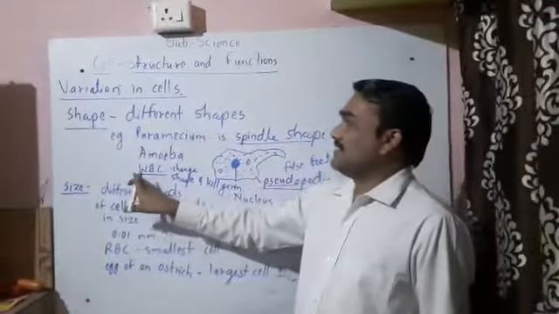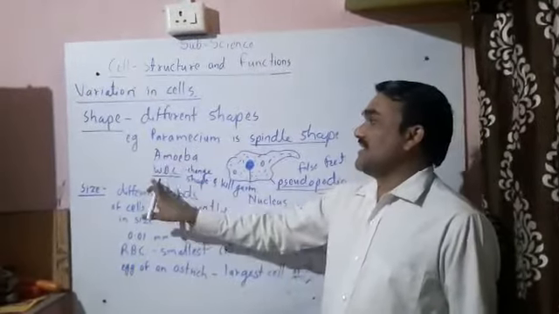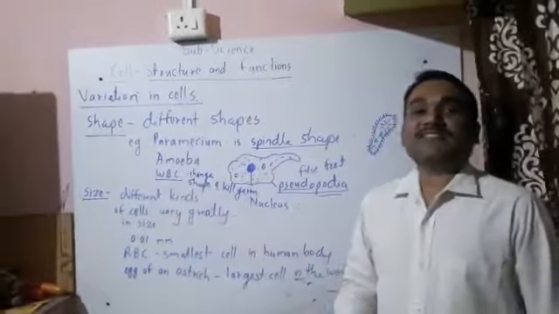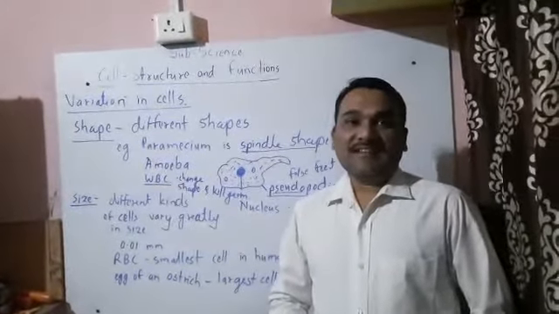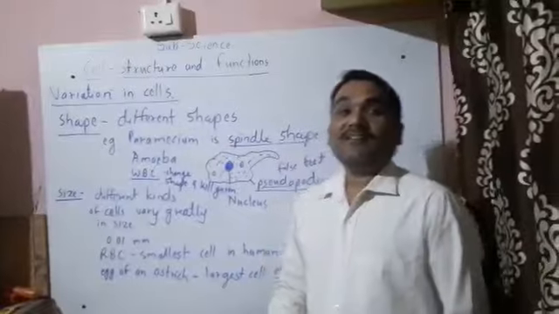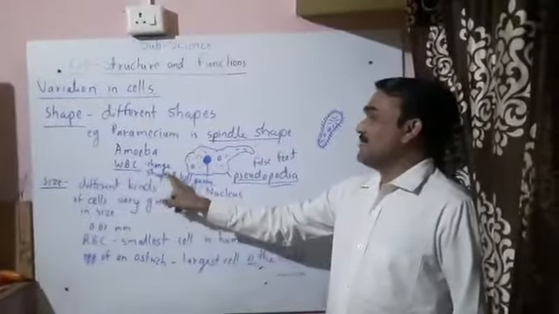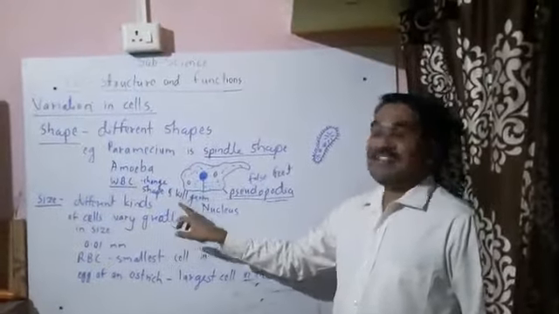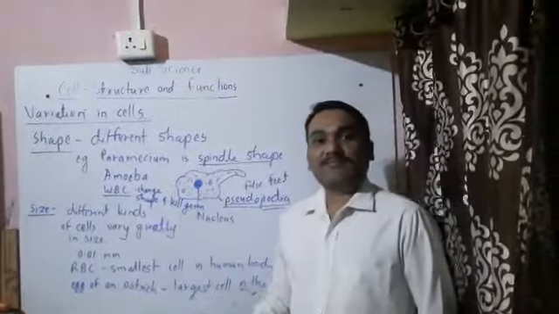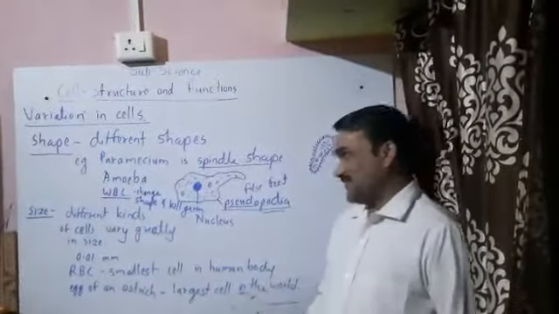After that, another shape of cell is the WBC. WBC means white blood cell. It is present in human blood. Okay, and it can change its shape, kill the germs and protect us from various diseases.